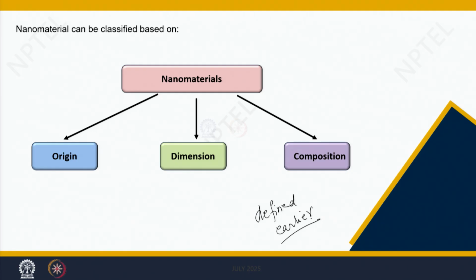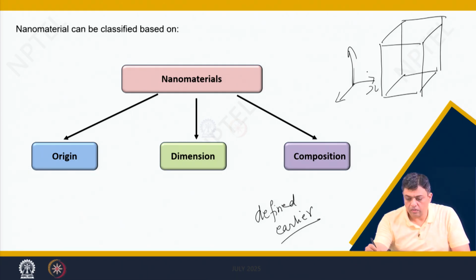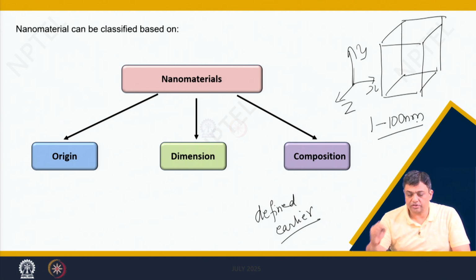Nanomaterials are a class of materials which have at least one of the three dimensions in the range of 1 to 100 nanometers. This is what we have seen earlier. So, if you say this is A, this is B and this is C.